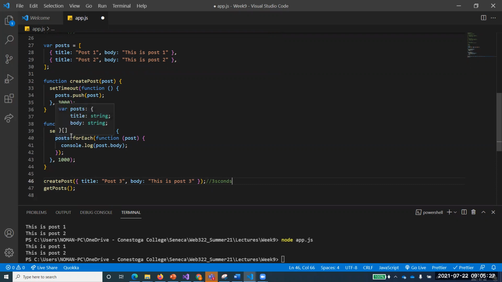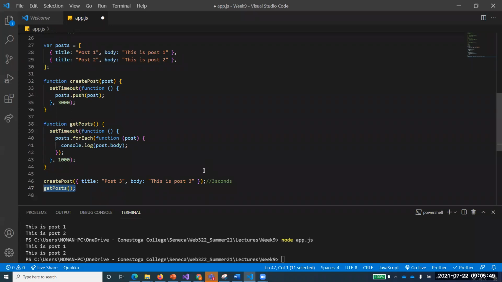Kartik and the other one, you understand, Arvind? That this runs in 1 second. So it quickly goes there and tries to read the posts, and the posts which come back are not 3, rather they are 2. Why? Because get post is called before this execution is completed.